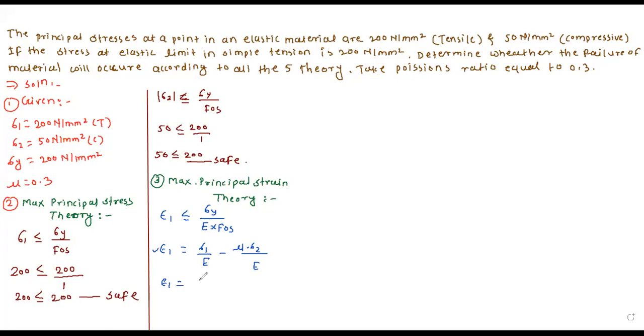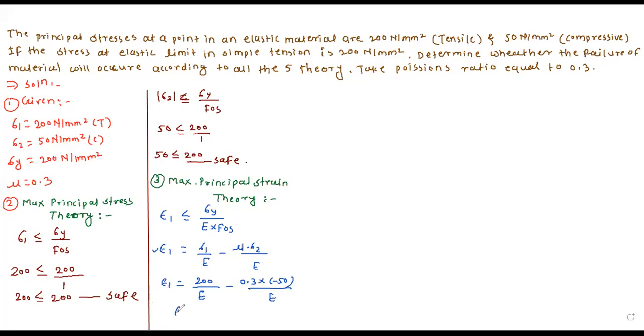So epsilon 1 equals sigma 1 is 200 divided by E, minus 0.3 into sigma 2, which is minus 50, divided by E.